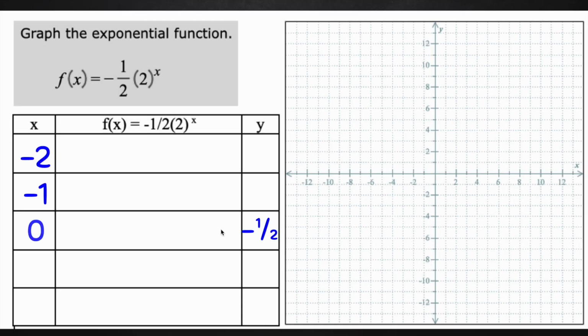So on this one, I'm going to choose my points again. So I have negative 2, negative 1, 0, 1, and 2. You really don't have to focus on that 1/2, the 0a term, unless you want to. It's not required. But with this one, if you choose 0 for x, you're automatically going to end up with that negative 1/2 because that's the a term.